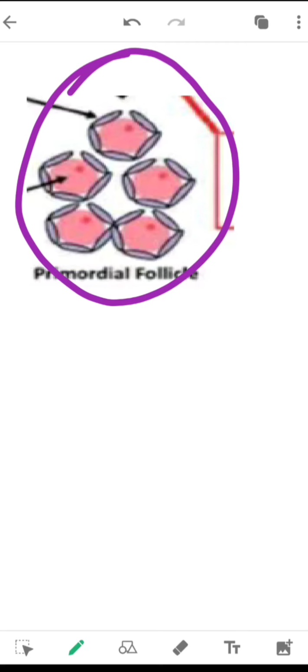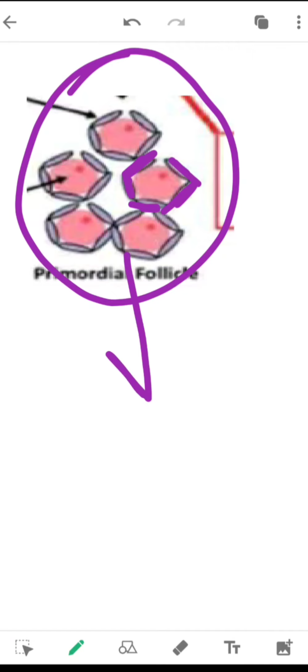This is the early development of the primary follicles, a single layer of flattened follicular cells, as you can see, enclosing the oocyte, and they are called primordial follicles. And what are primary follicles?